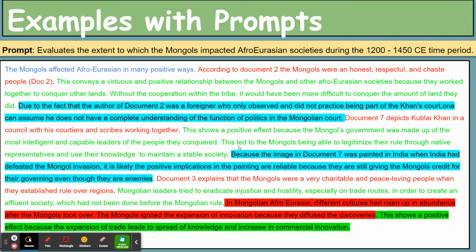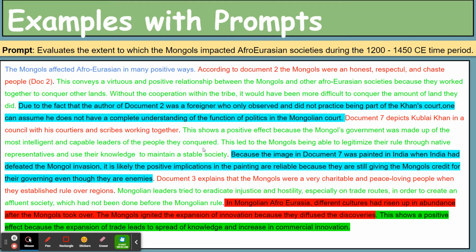How do I know that? Well, she restates her thesis with that line of reasoning in her opening sentence. She says the Mongols affected Afro-Eurasia in many positive ways. There she goes. Now she has to bring in her first document. Not only does she bring in the document, but she says which document she uses, and she puts it in parentheses at the end. Why does she do that?